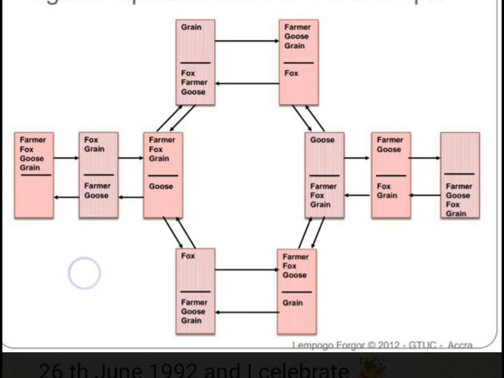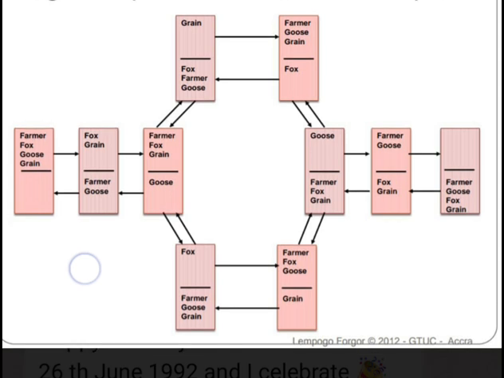Then the farmer sent the fox and the grain to the destination and leaves the goose at the bank of the river. The destination is the other side of the river where they are going.